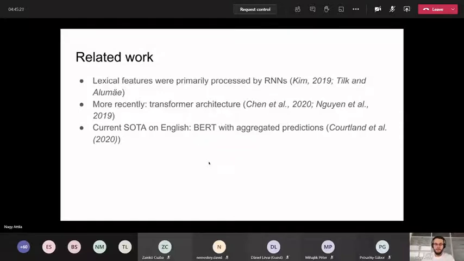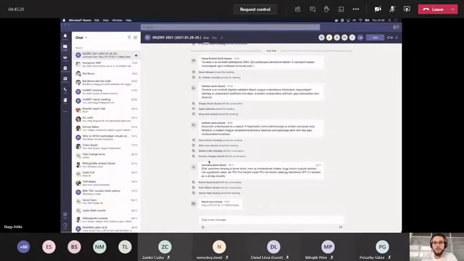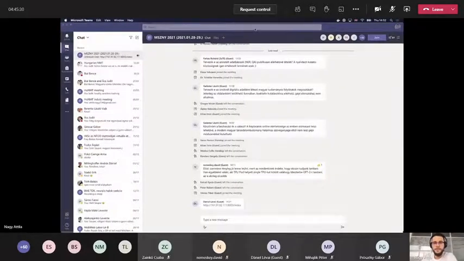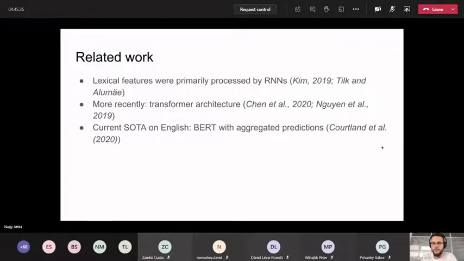A few words about related work on textual features. These features were, whoops, someone's requesting control. Hold on. Okay, so can you see my screen? Yes, I don't know what happened, okay. But we can see. Yeah, no problem.